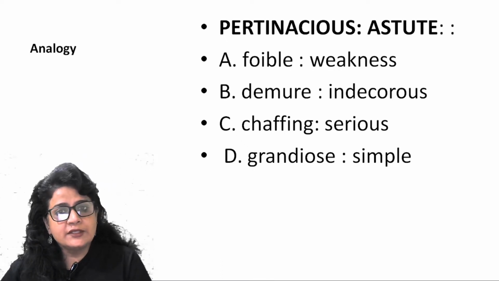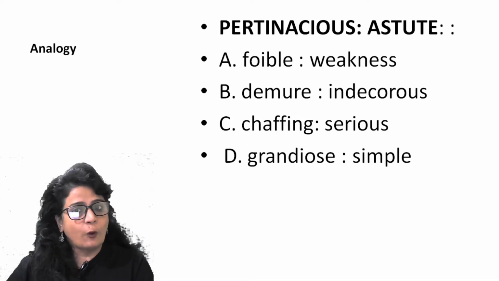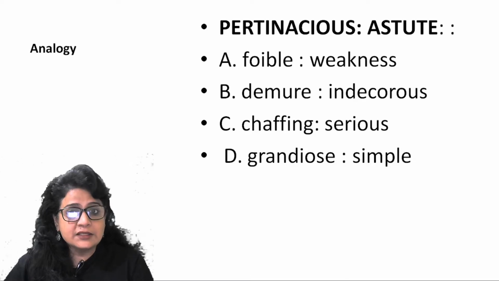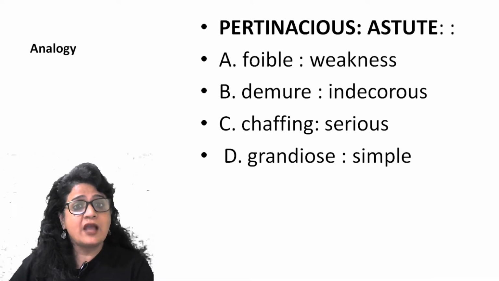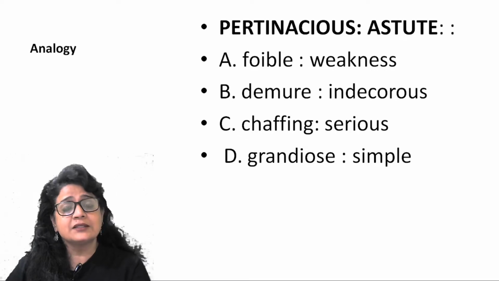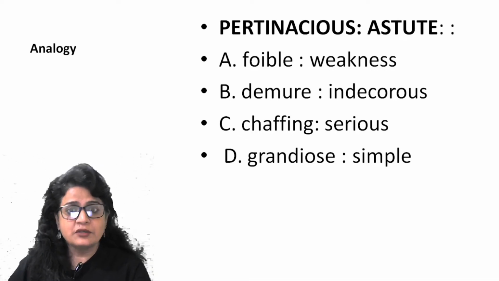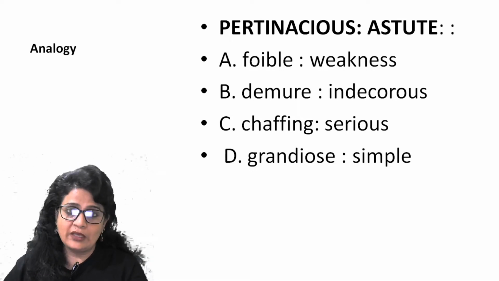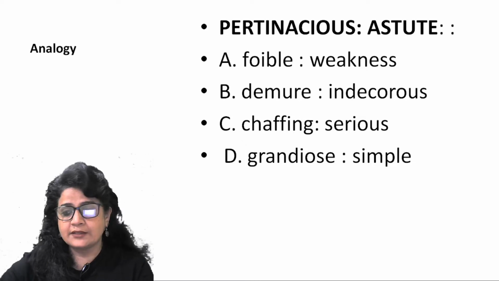So out of all these words, you see foible and weakness. So something which is foible will have some or the other flaw, and that is why it will have weakness. So foible is something which has some weakness, which has some flaws. All right. So that is why answer is A, because that is synonymous. So pertinacious will be astute, a foible will have some weakness. All right. So A is going to be the answer.